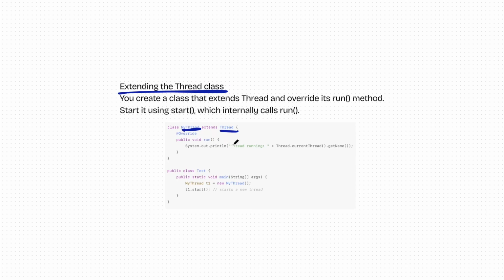Once you override this, then only your thread is completely created. So now you see, I have created this class MyThread, and I have created an object of MyThread named t1. So I can do t1.start, and this is the starting point of my thread.